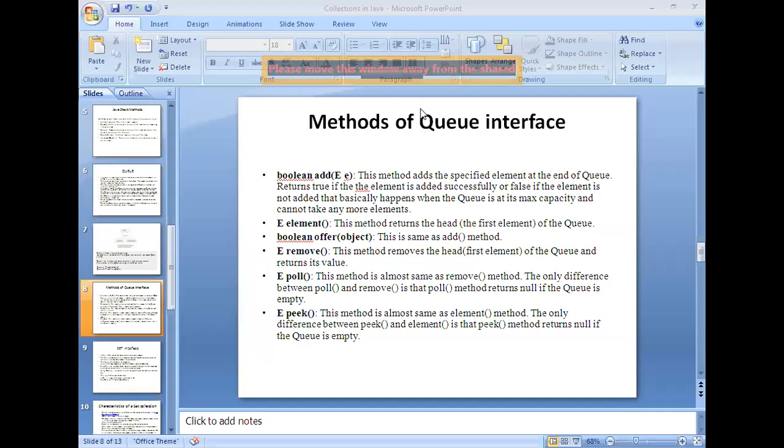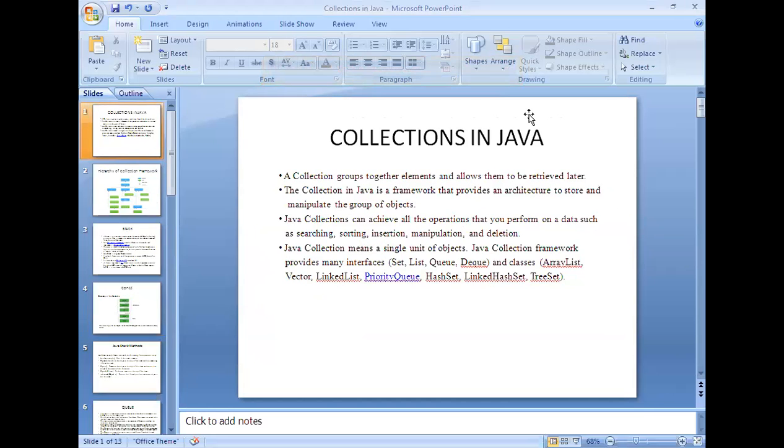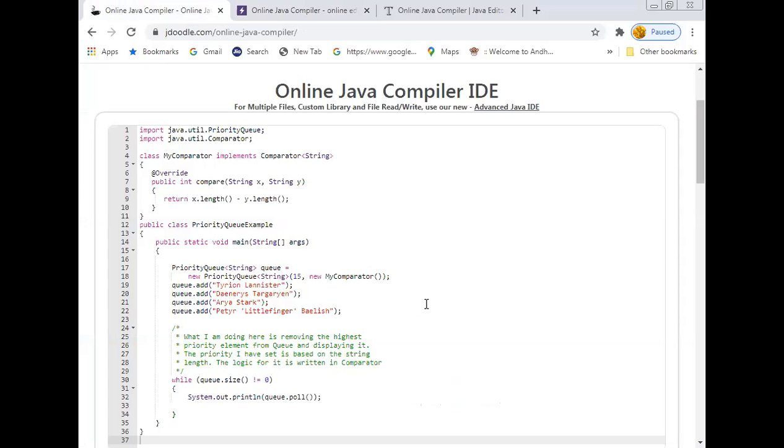Now, let us move to the implementation part of the queue, how it is going to be implemented, and we'll see now. So, all of you able to see this screen? Is it visible or not?